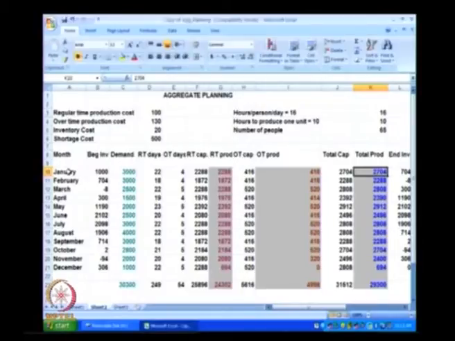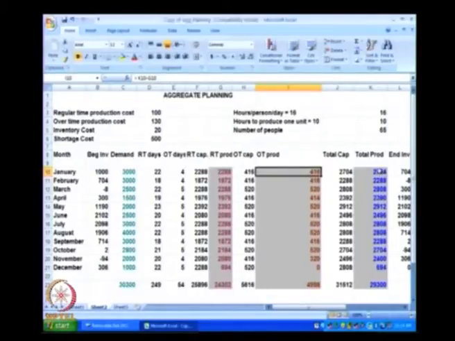Now this 2704 has to be distributed to regular time production and overtime production. There is a regular time production cost of 100, there is an overtime production cost of 130. Since it is cheaper to produce in regular time, out of the 2704 that we have decided, 2288 will be produced using regular time and the balance will be produced using overtime.